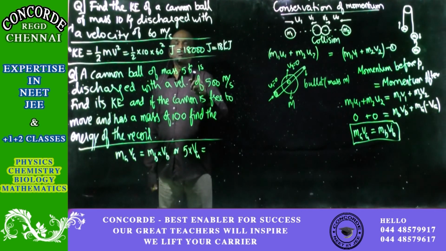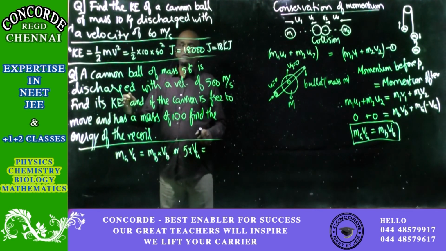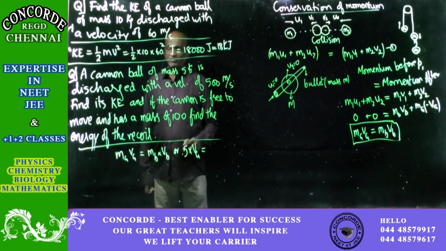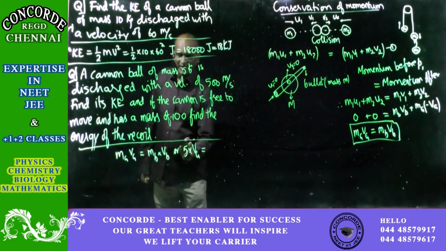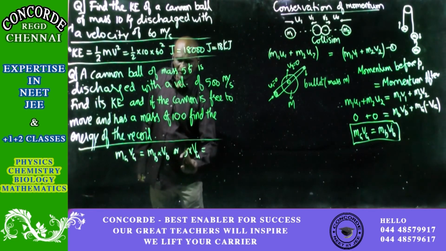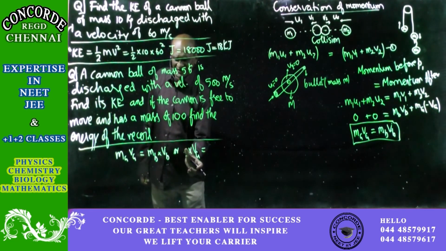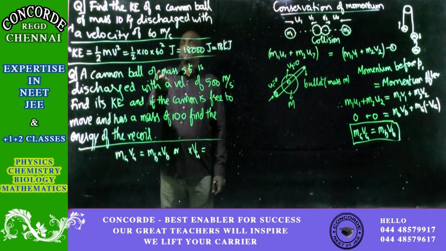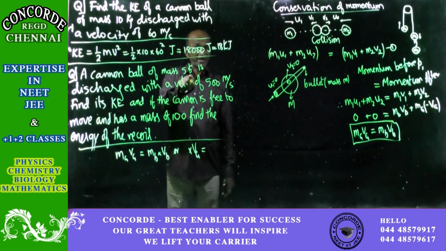Well, cannonball of mass 5 kg, discharged with a velocity of 500 meters, if the cannon is free to move and has a mass of 100. So, the mass of the bullet is 5 kg, not that of the gun. So, wording is wrong. This is an examination question. So, how it should be corrected is that a cannonball firing a bullet of mass 5 kg. That is the correct wording.